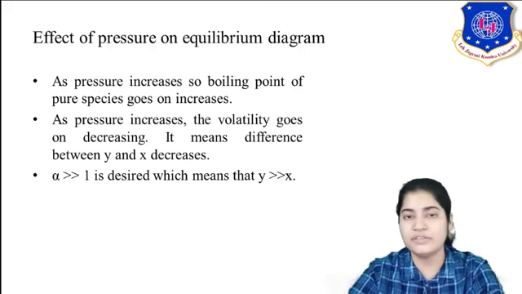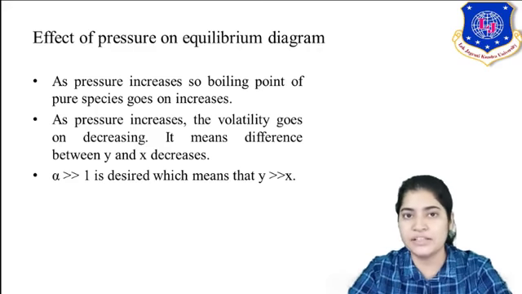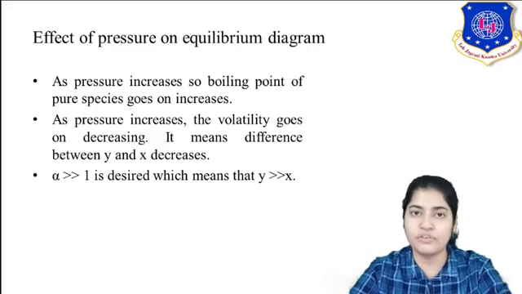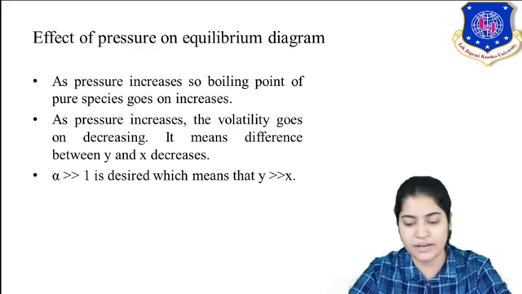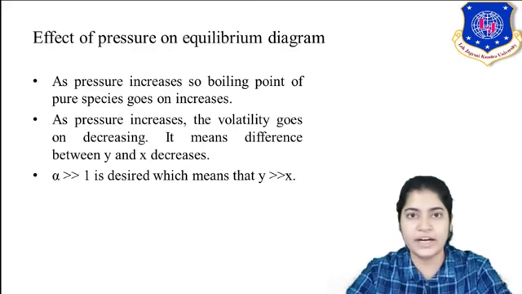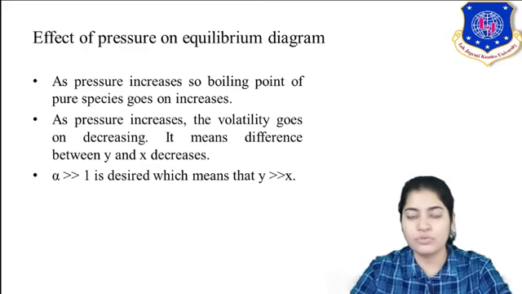Now, how can you relate pressure with relative volatility? As discussed in the last lecture, relative volatility is the factor which decides the separation tendency of the more volatile and less volatile component. The more the relative volatility, the easier it is for vapors of the more volatile component to form.